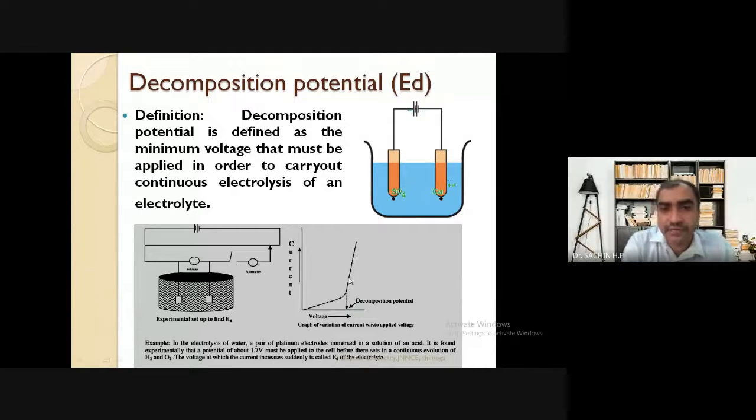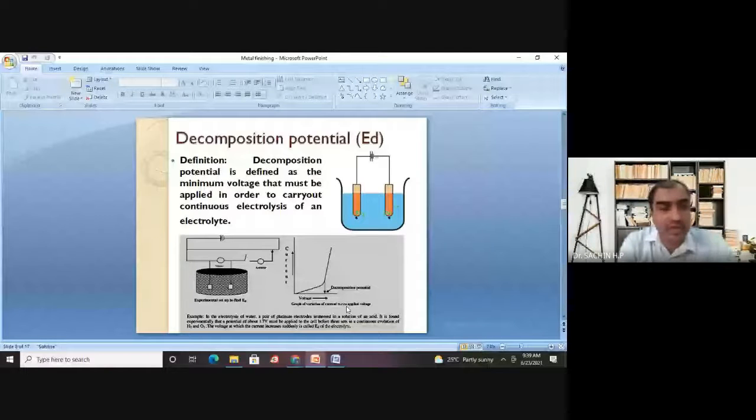I hope this graph is clear to all of you, right? So here is the voltage where the electrolysis is happening continuously. Remember, that voltage where the electrolysis will happen continuously is called the decomposition potential.